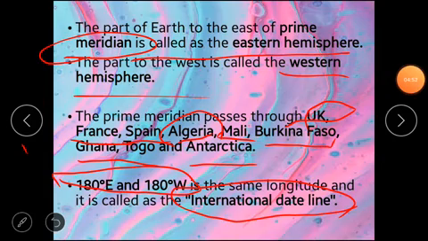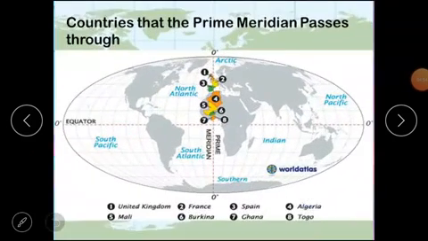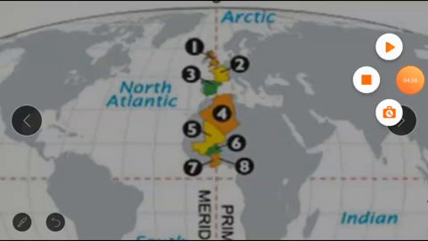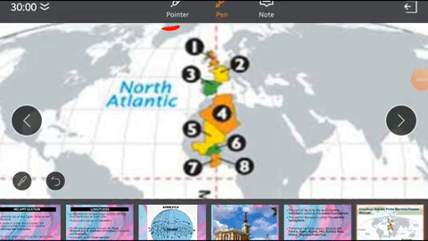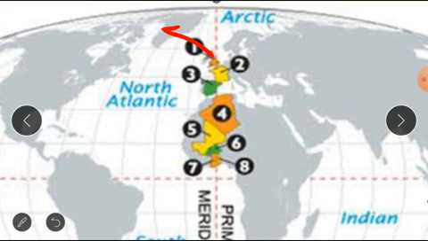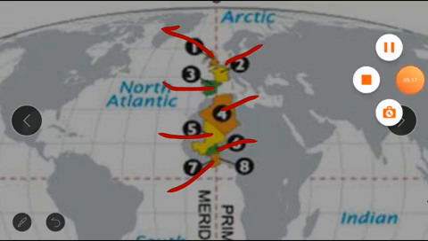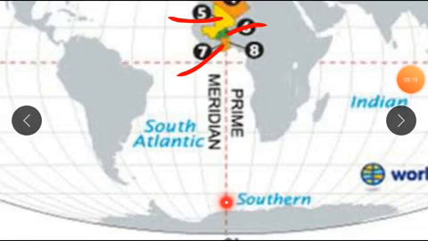Let's have a look at it on the map itself. So this is the UK, where the Royal Observatory is located. Then it passes through France, Spain, then Algeria, Mali, then Burkina Faso, Togo, and Ghana, and then finally Antarctica.